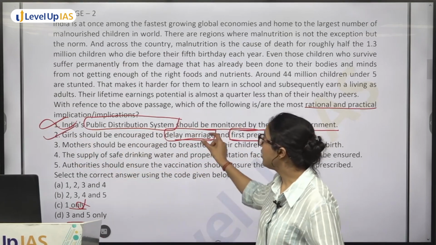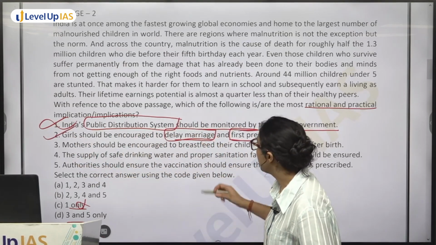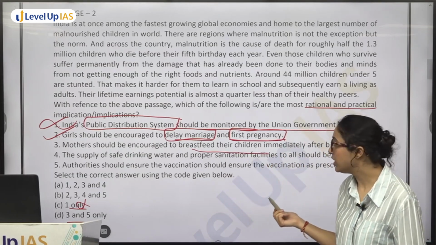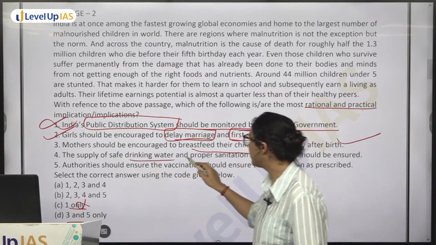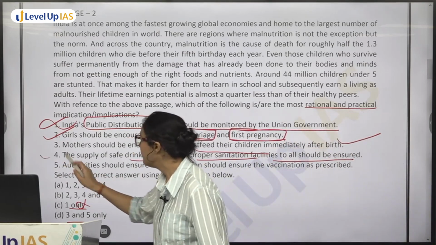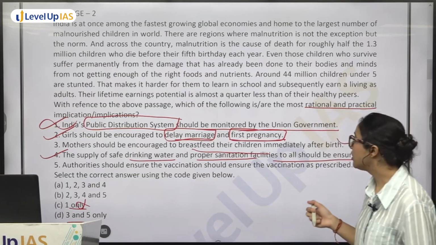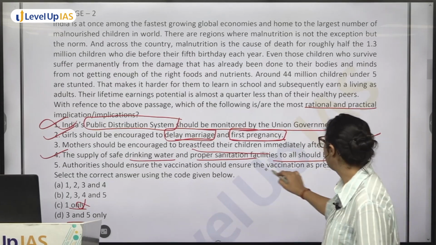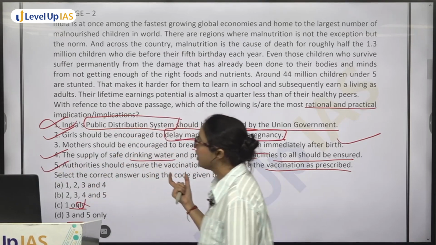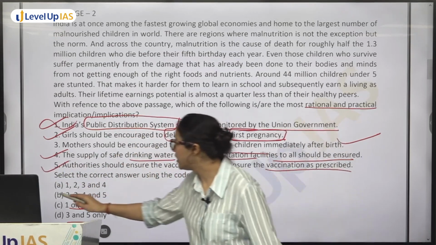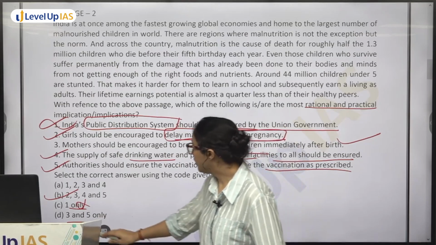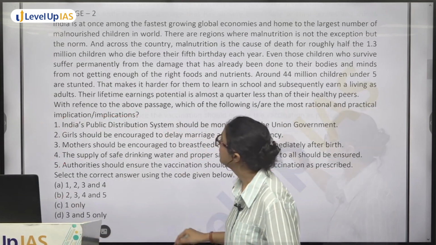Okay, but even if we are not sure here, I know mothers should be encouraged to breastfeed their children. 3 तो correct ही है. Yes, they should be encouraged. Supply of safe drinking water and proper sanitation facilities to all should be ensured. Again correct. Authorities should ensure the vaccination as prescribed. Again correct. So even if 2 का unsure लग रहा है, 3, 4, 5 से you can say option B is your answer. ठीक है. Okay, moving on to the next passage.